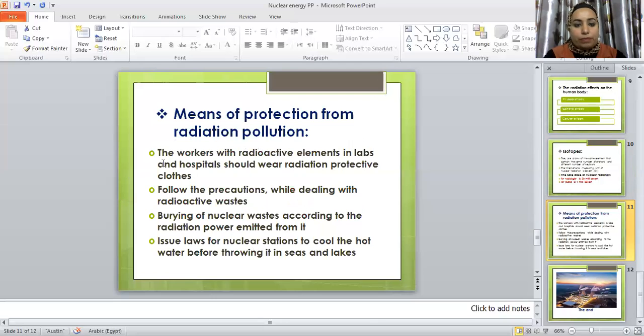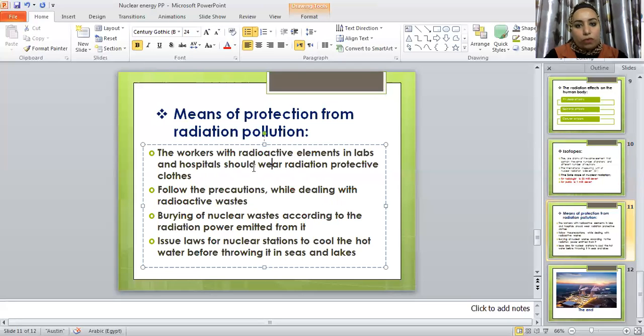For example, number one, the workers with radioactive elements in labs and hospitals should wear radiation protective clothes. Like doctors, for example, as we in science labs wear our white coat. So the workers or people who deal with radioactive elements must wear radiation protective clothes.